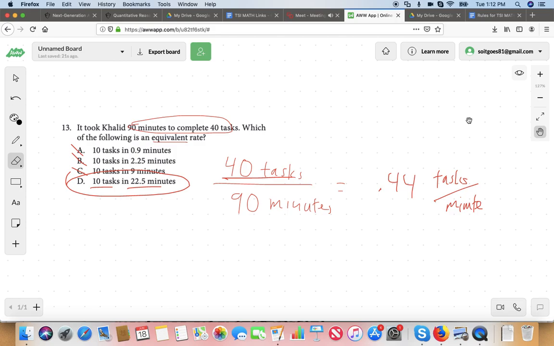He can park 40 cars in 90 minutes. Imagine he's a parking attendant, and he's pretty good. He can park 40 cars in 90 minutes. Could he park 10 cars in a minute? No! It doesn't even sound right. That would be crazy. Can he park 10 cars in 2 minutes? No! That's a good way to think about it. You've got to make it concrete. That's the takeaway. Does that make sense? Yes. It's not a math test. Make it real.